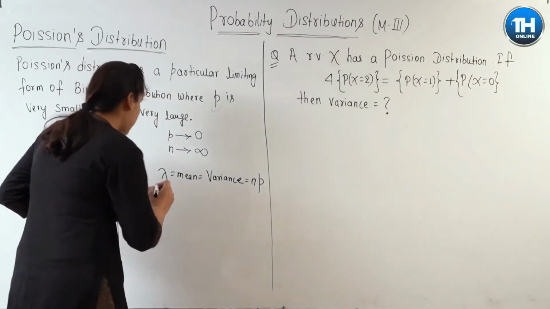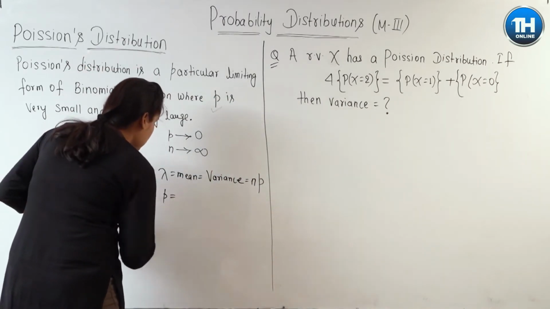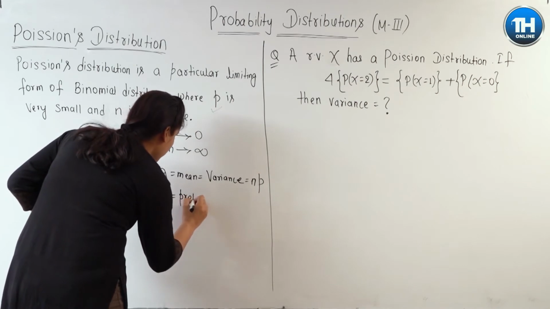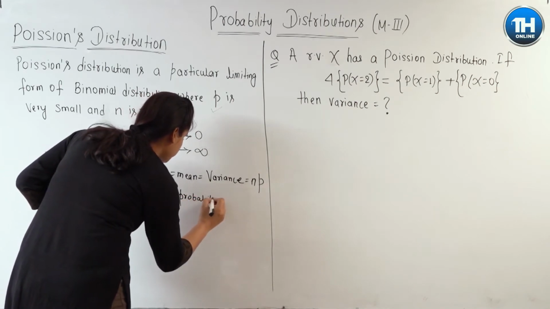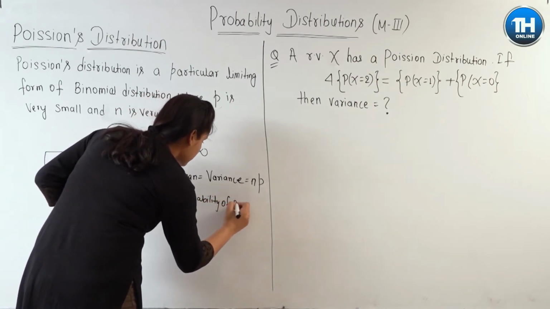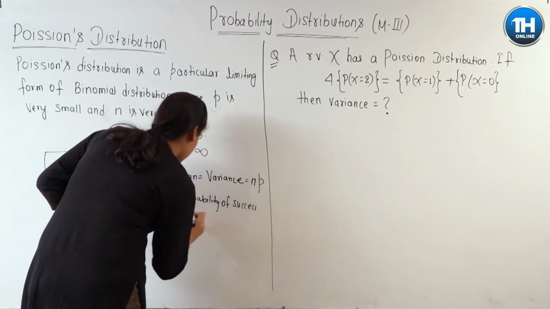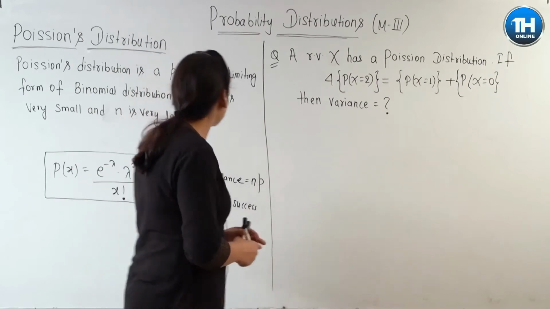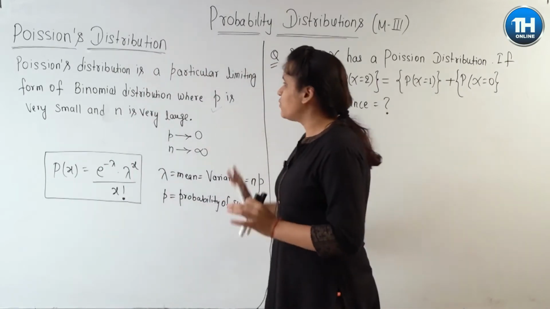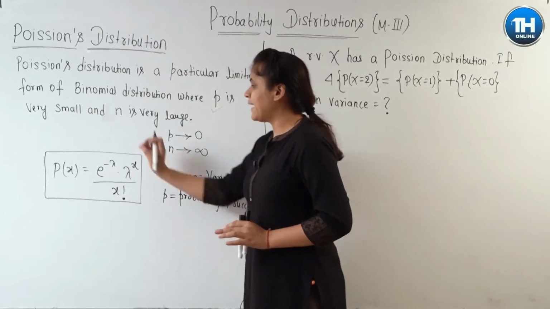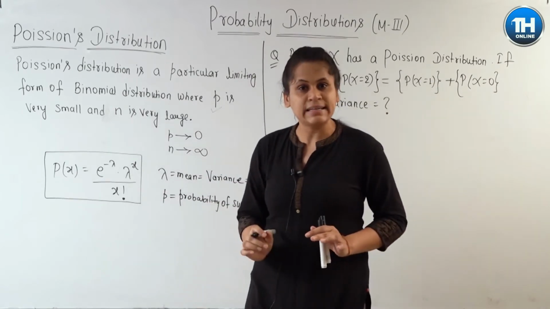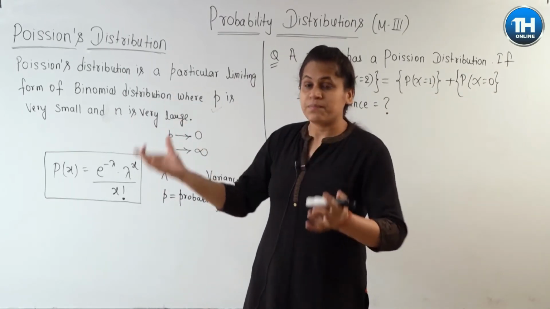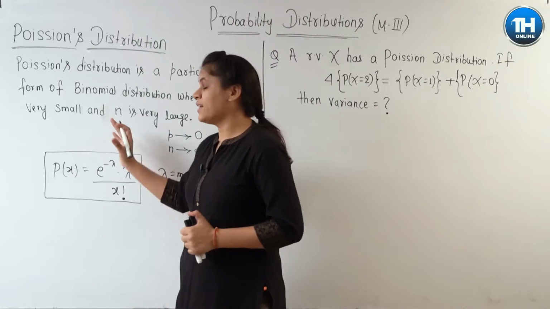What is p? P is the probability of success of any event. Fine. So only this much you need to know about the Poisson distribution, and now you can solve any problem that may be or that are asked in Poisson distribution.